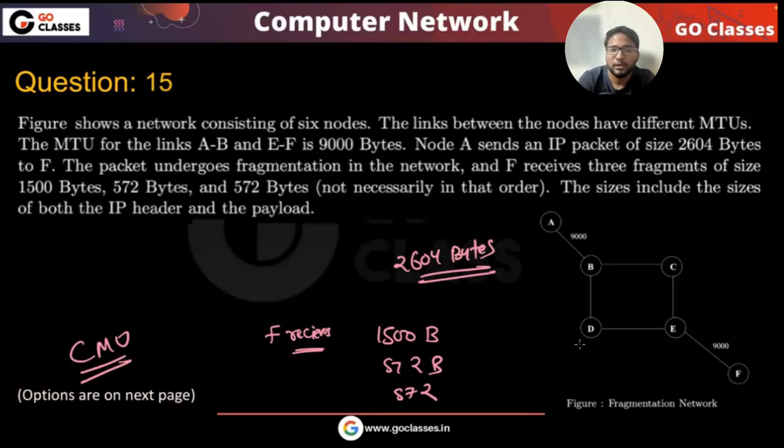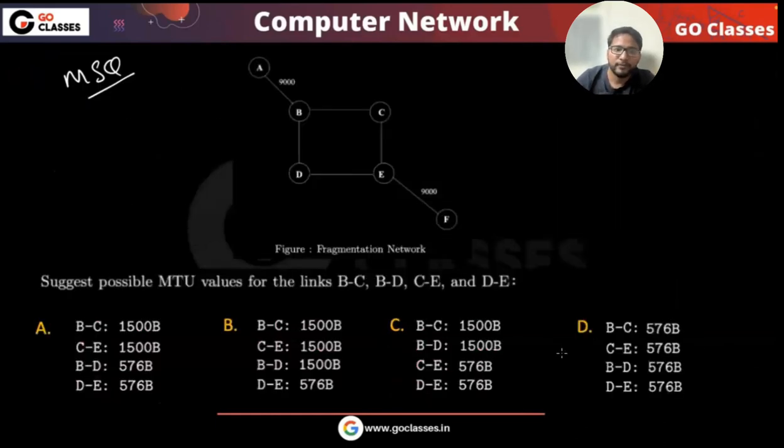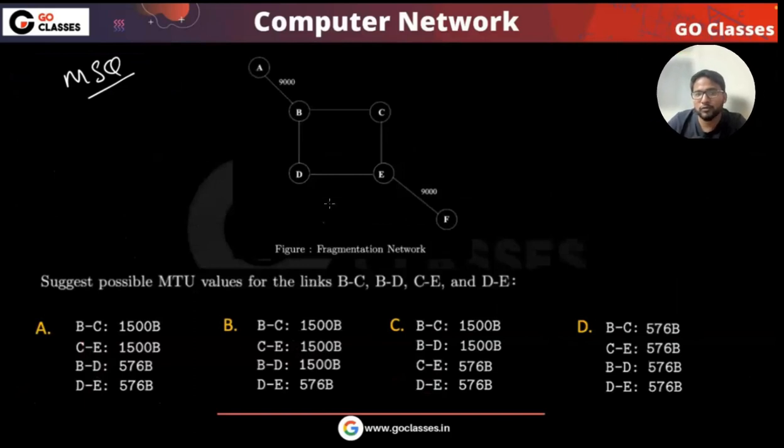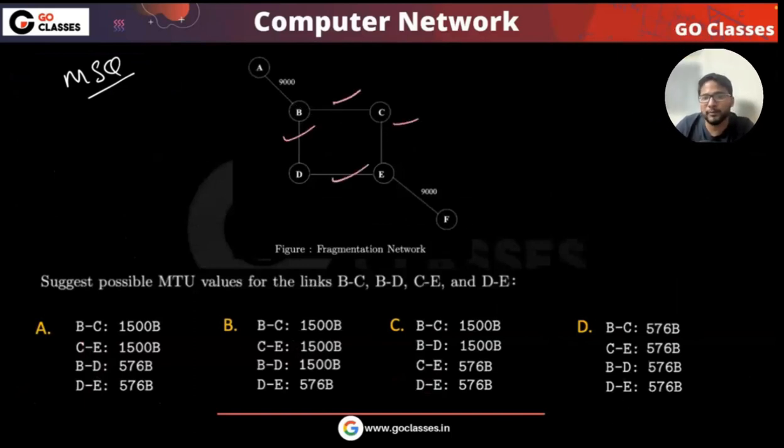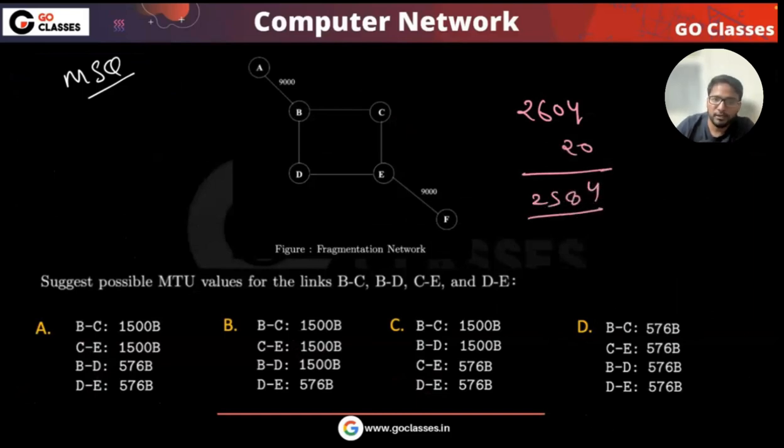Now what they're asking is to suggest possible MTU values for the BC link, and the other links. What are the possible MTU values for this link? See, you are sending 2604, right? Without the IP header, 2604 minus 20 gives 2584.